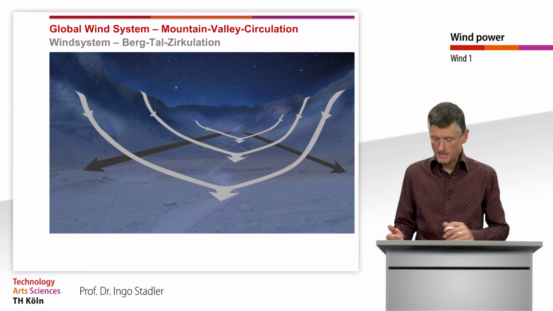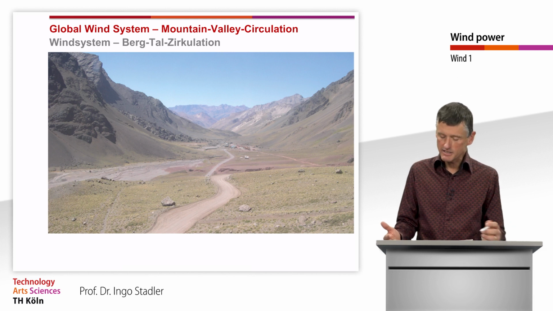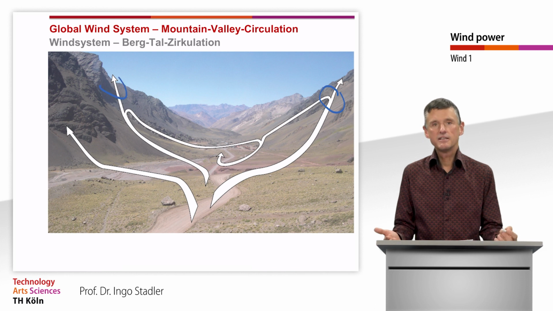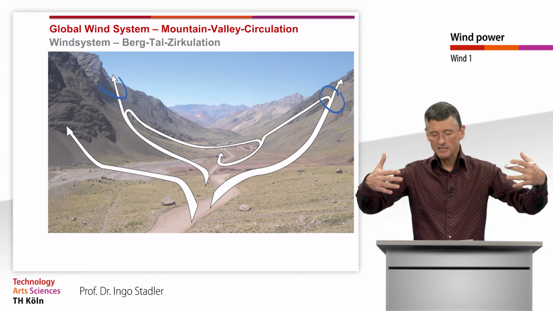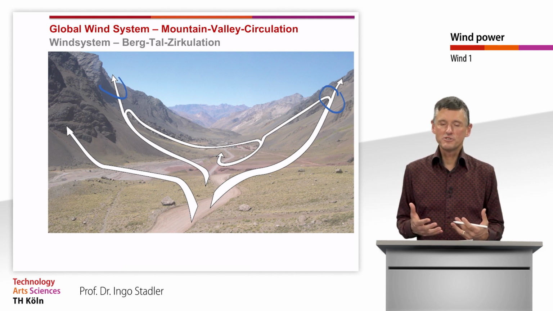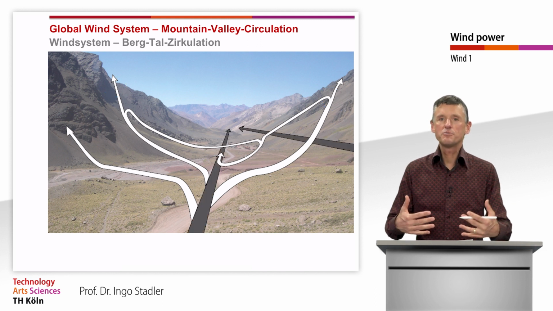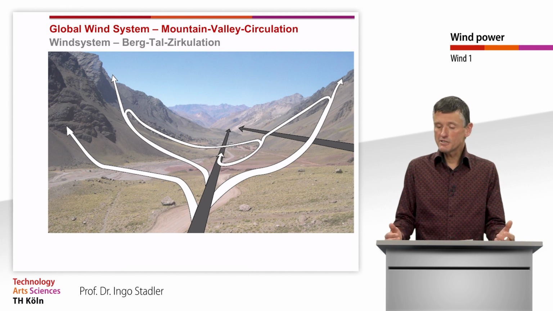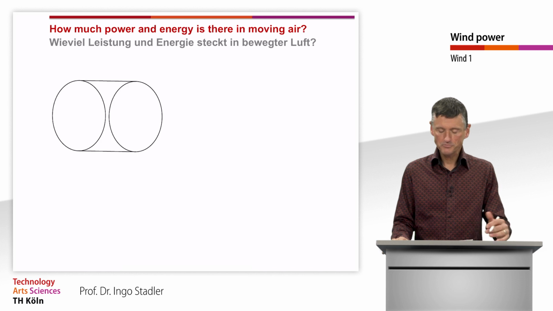Now it's the next day. So the sun is rising, the sun is now heating up the mountain areas. And as a consequence, air is getting less dense and is rising. And then we have these typical air movements from the valley towards the mountains, and we have the opposite flow of wind. These are only two examples of local air systems.